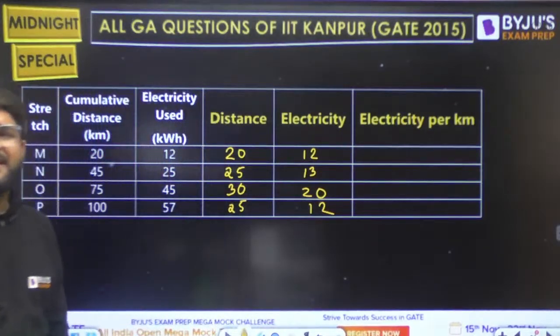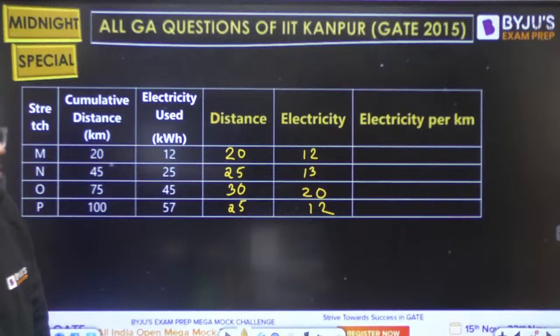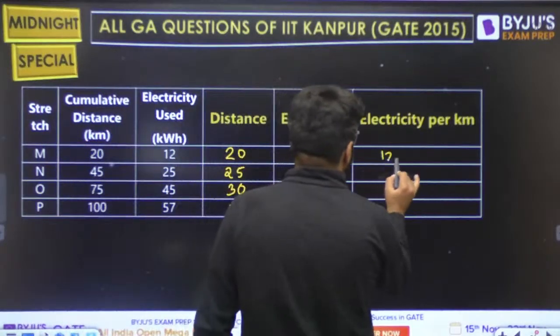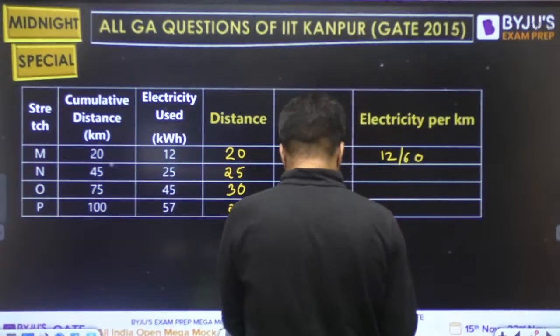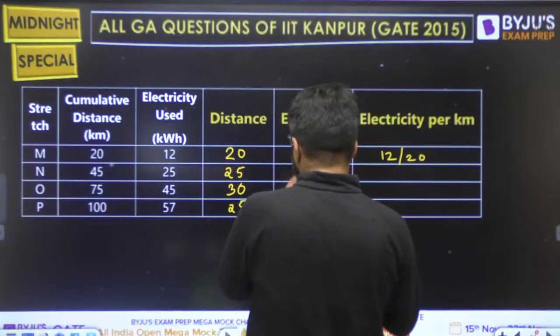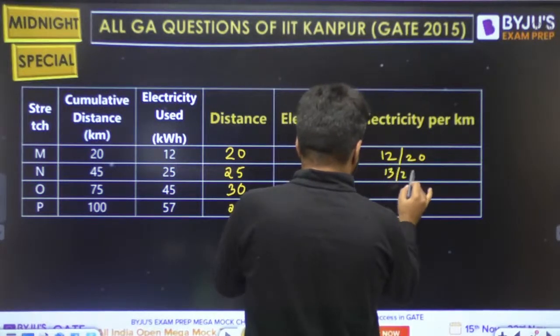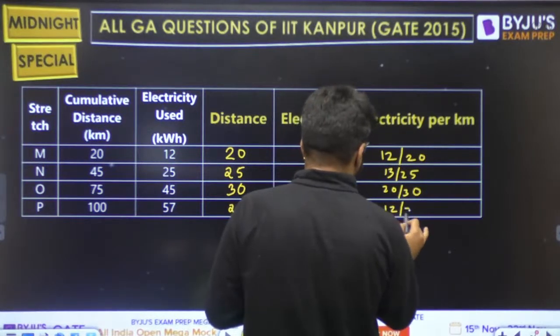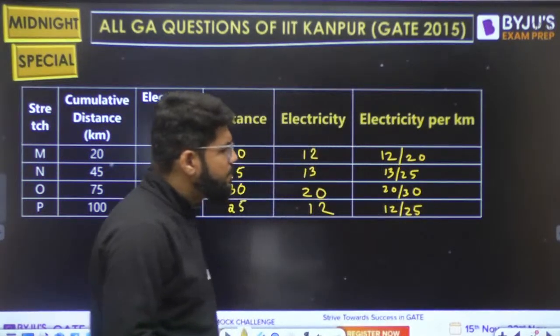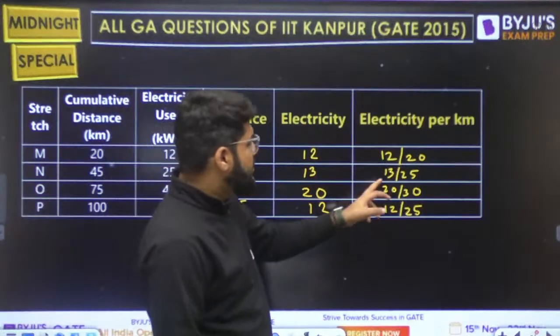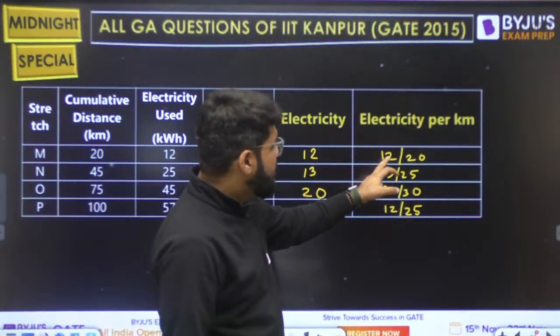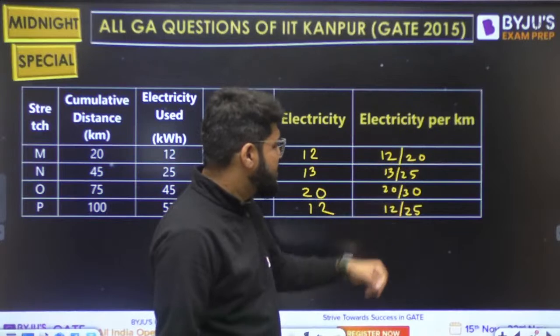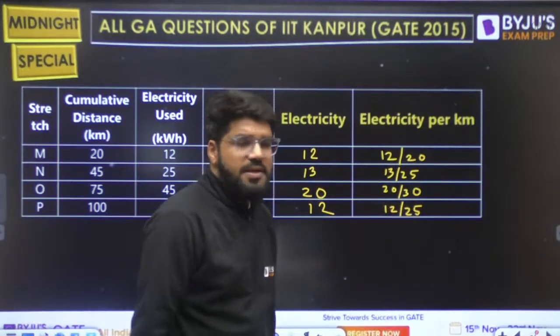What is the electricity consumption per kilometer? Here, this is 12 by 20. This is 13 by 25. This is 20 by 30. And this is 12 by 25. Which of them looks minimum? This is nearly 50%, this is 60%, this is 66%, this is less than 50%.